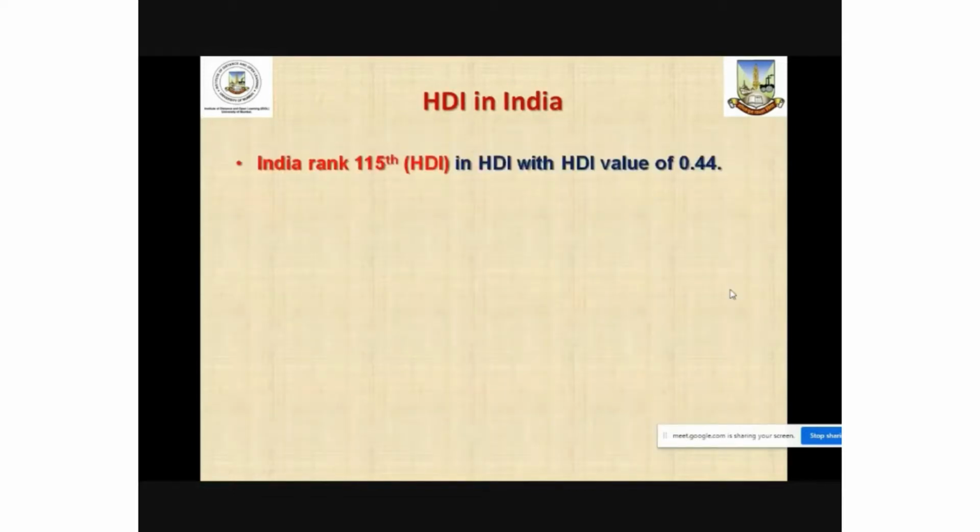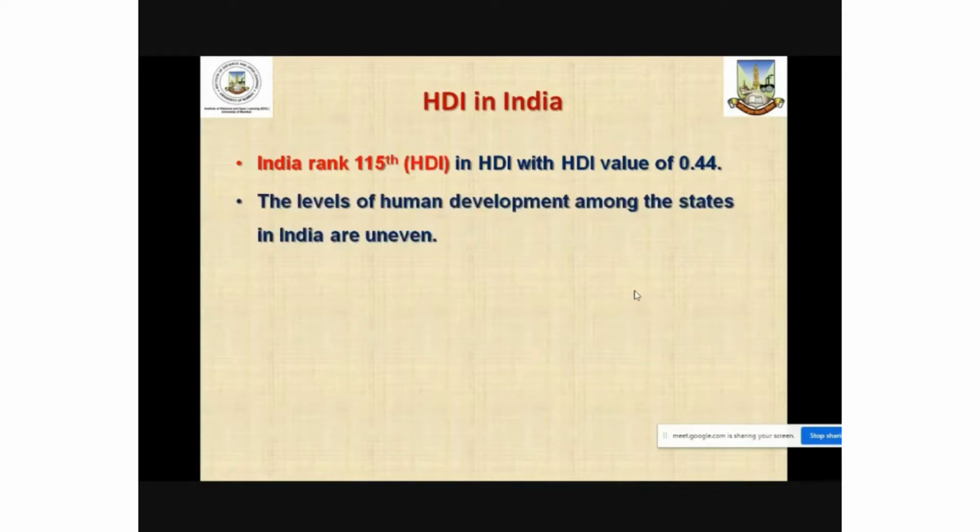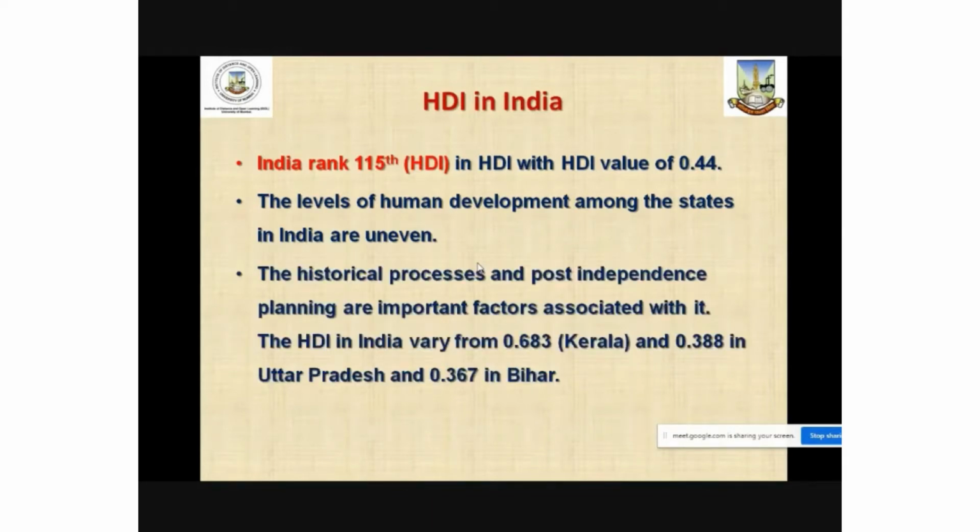If we talk about India's ranking in the global HDI rank, as per 2019 data, India ranks 115th in the HDI ranking of countries with an HDI value of 0.64. There is a variation between the states within India, because the patterns of human development within India vary from state to state.